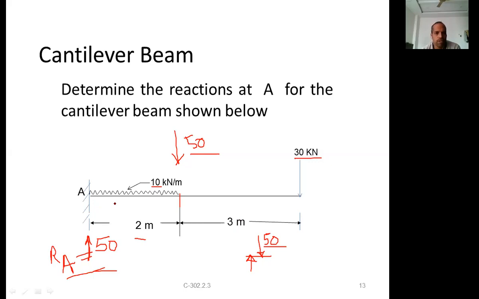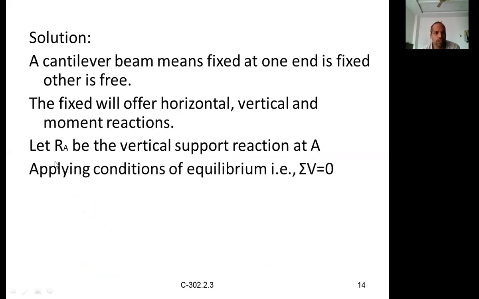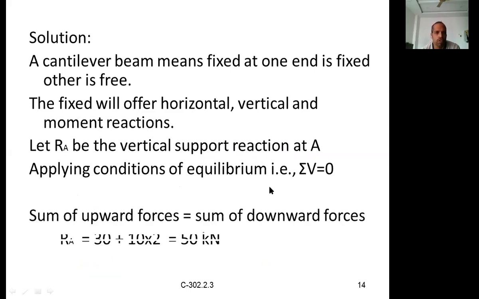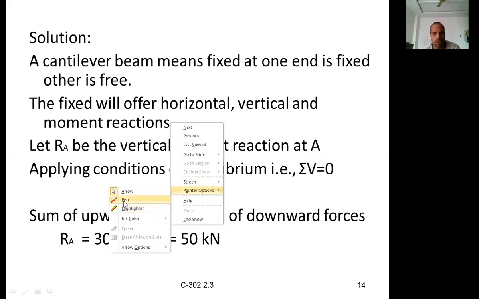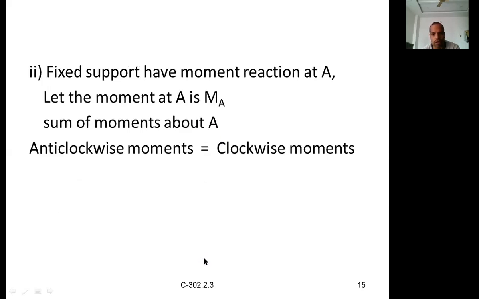Right, the next one is a cantilever beam, which is fixed at one end and free at the other end. The fixed support will offer horizontal, vertical and moment reactions. Let RA be the vertical support reaction at A. Applying the conditions of equilibrium, sum of the vertical forces equal to 0, that is, the sum of the upward forces is equal to the sum of the downward forces. The upward force is the reaction exerted by support A, so RA is equal to 30 plus 10 into 2, that is 50 kilonewtons. That's all. And you have to show the direction. Wherever you calculate reactions, you have to show the direction, upward or downward or inclined.